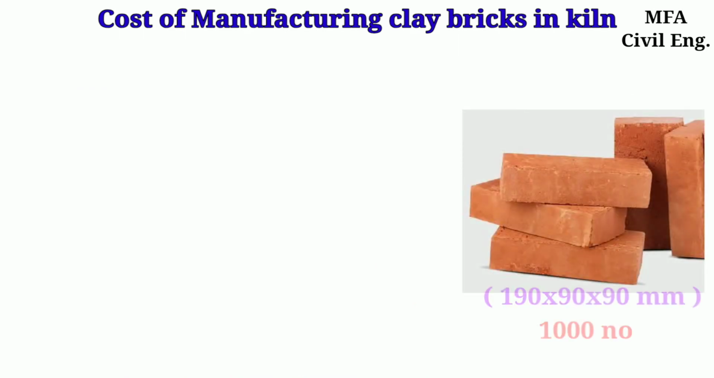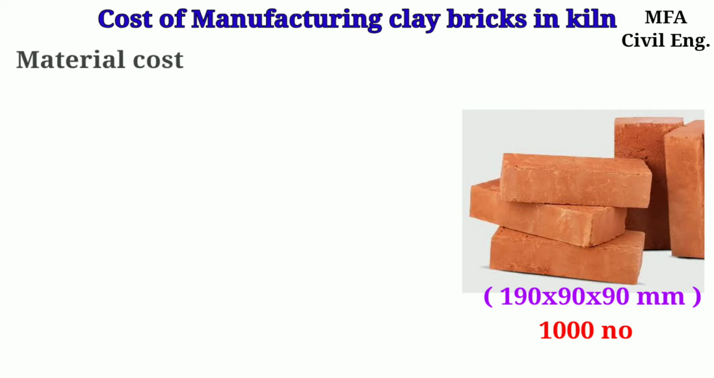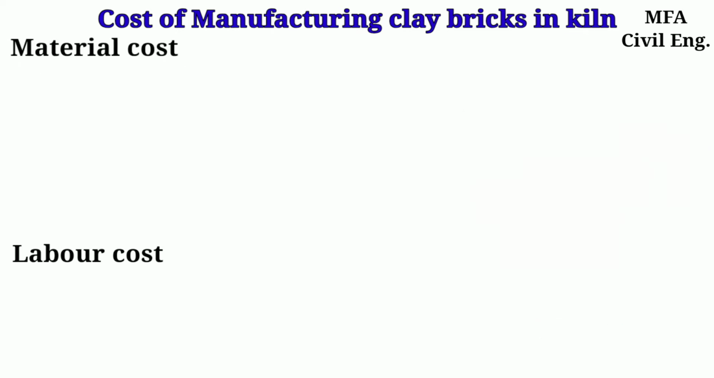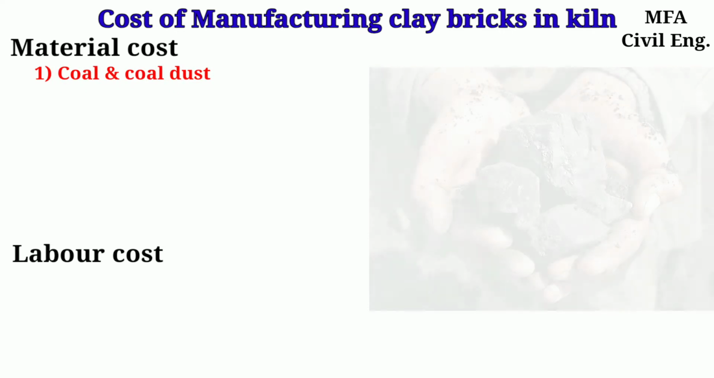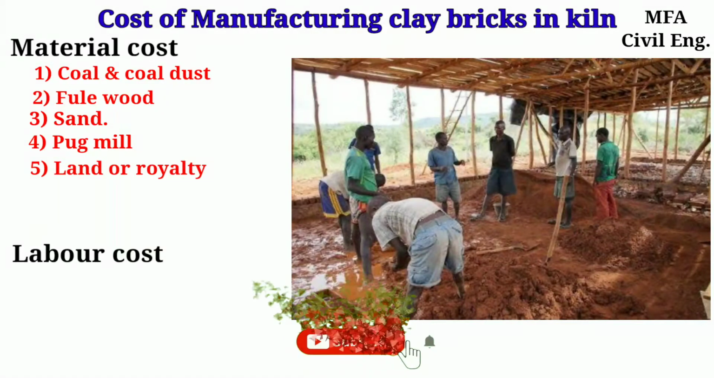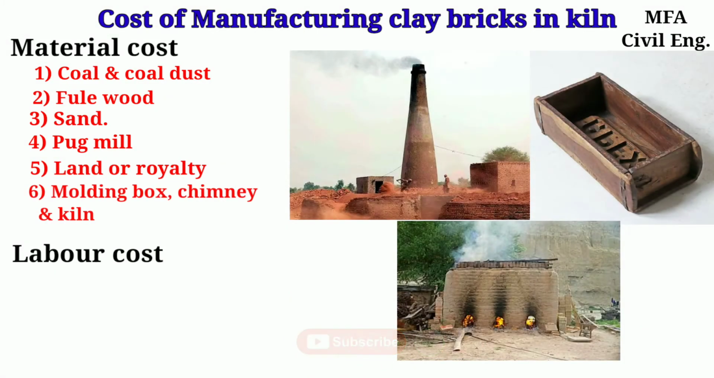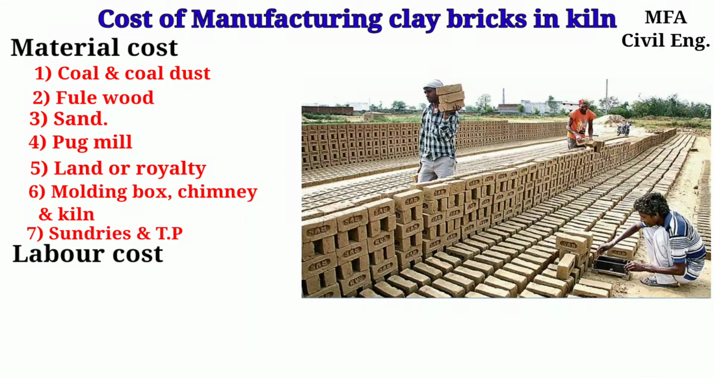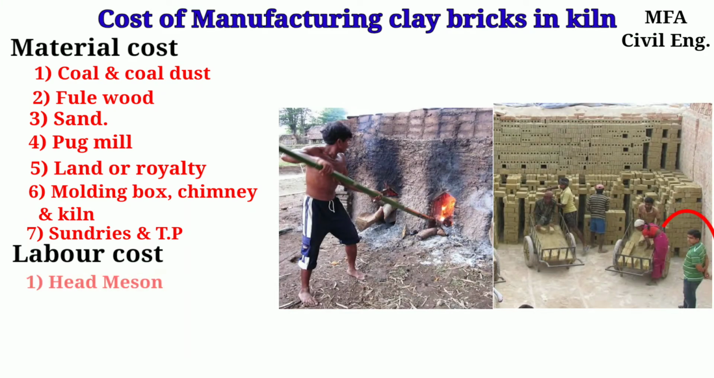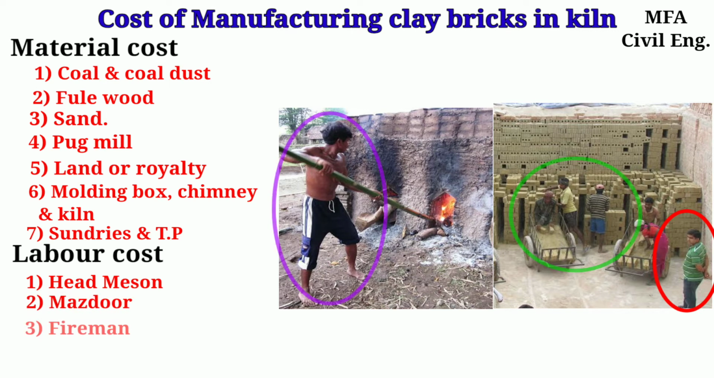Now, consider we are manufacturing 1000 standard clay bricks. The cost includes material as well as labor charges. The material cost includes coal and coal dust, fuel wood for first fueling, local sand for molding, pug mill charges, cost of land or royalty, molding boxes, chimney and kiln charges, and sun-rise tool and plant charges. The labor charges include head mason, mazdoor and fireman charges.